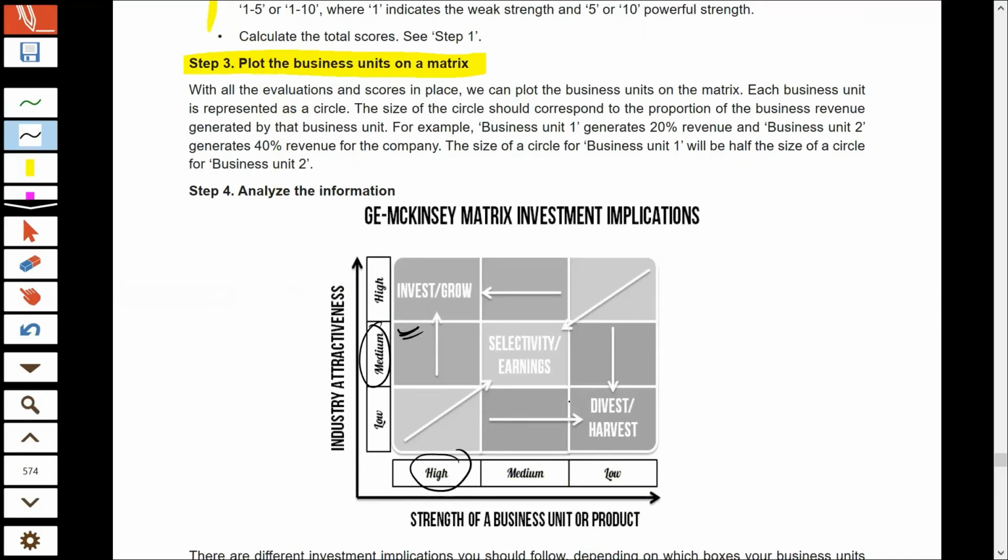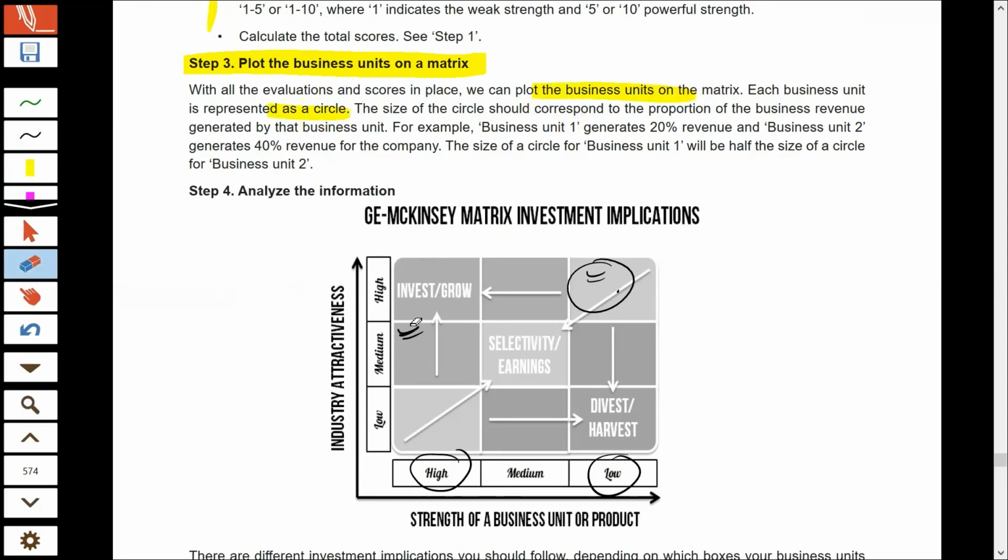And there could be some other product for which industry attractiveness is high, but the business strength is low, then that product would be in this particular cell. So that is what you have to do. In the third stage, you have to plot where your particular products or businesses fall in this matrix, and you have to draw a circle around them.